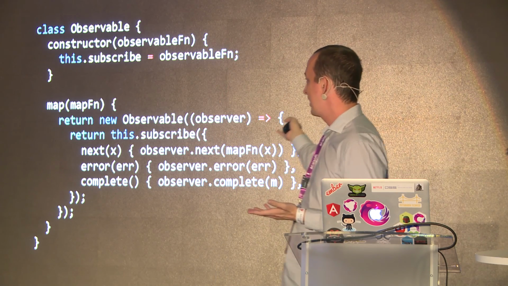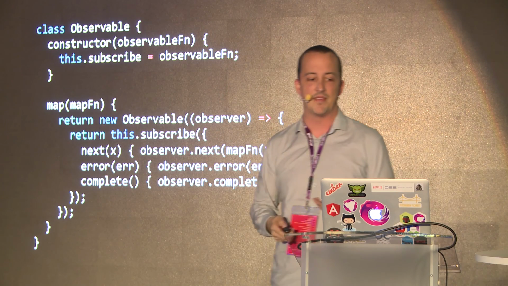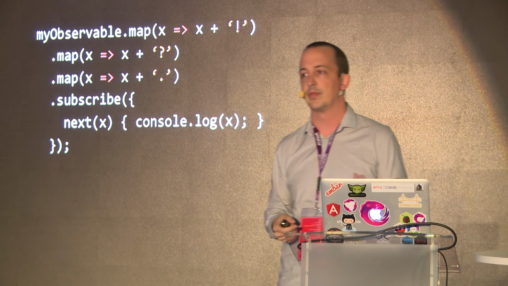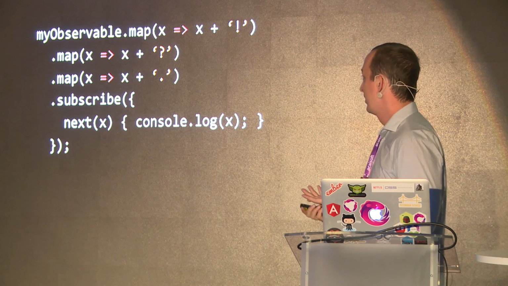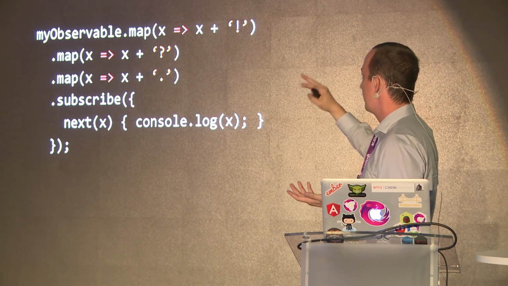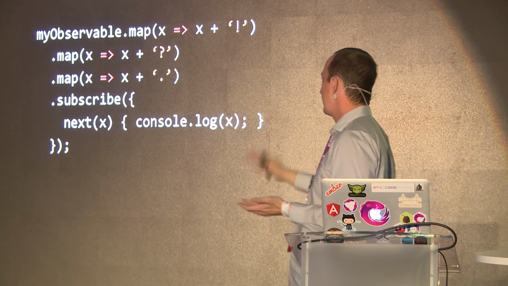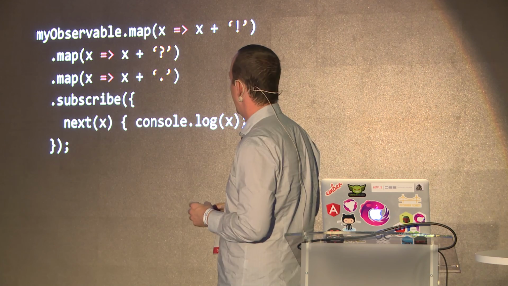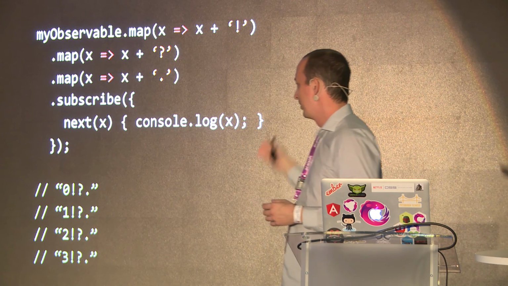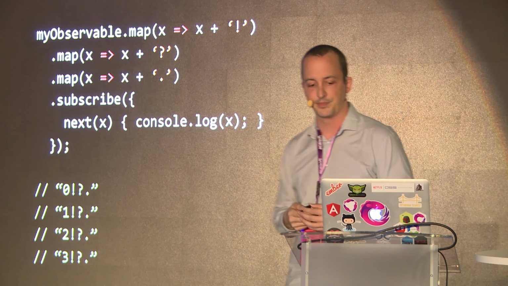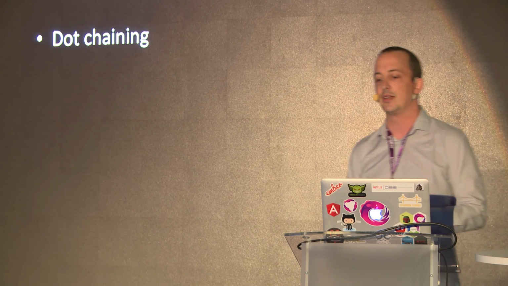It's the same basic thing. And now that we have that, we can chain our map operators together. Simple as that. Now I'm going to add an exclamation point, then a question mark, then a period, because I really like punctuating stuff. And when we run it together, there we go. It's going to work.